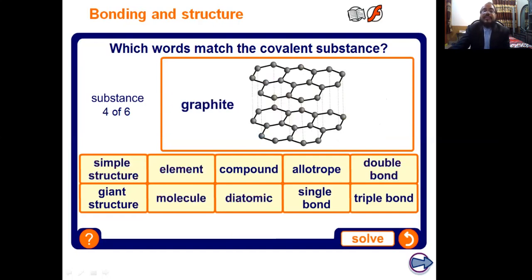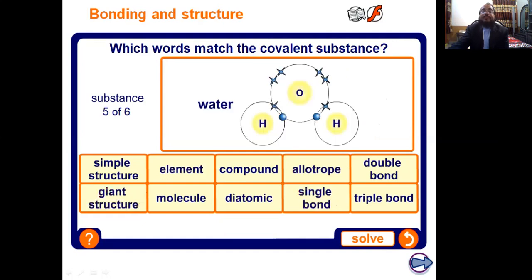We have already discussed this. Yes, this is the graphite, an allotropic form of carbon. It is a good conductor of electric current. It is an element, an allotropic form, a giant structure, and atoms are joined by single covalent bonds.